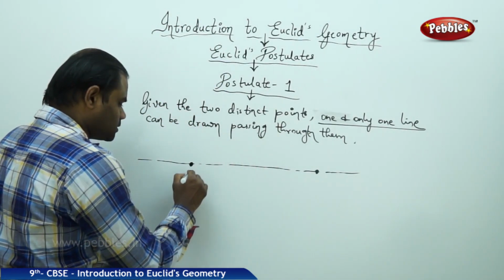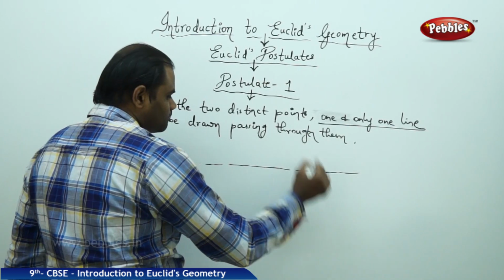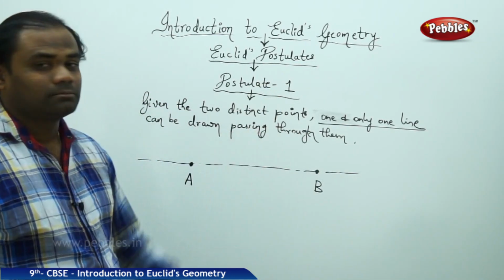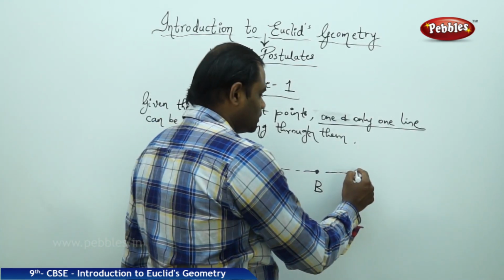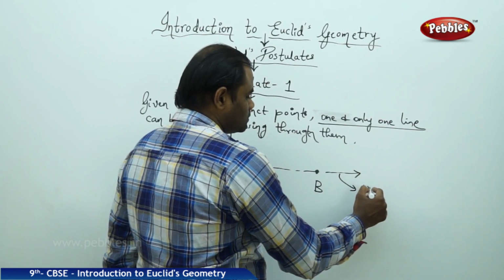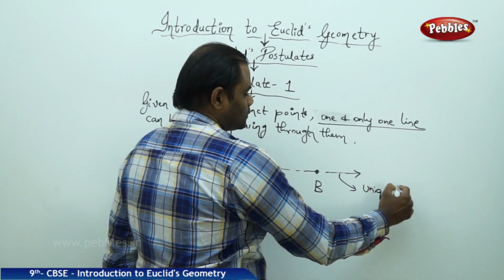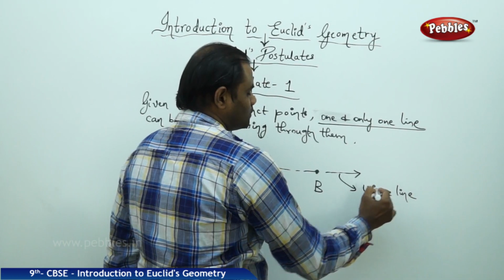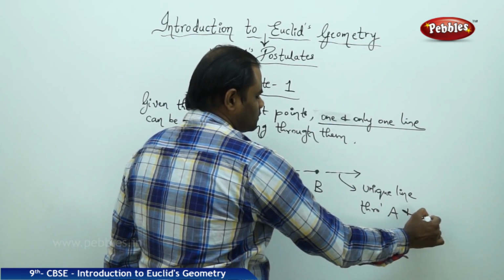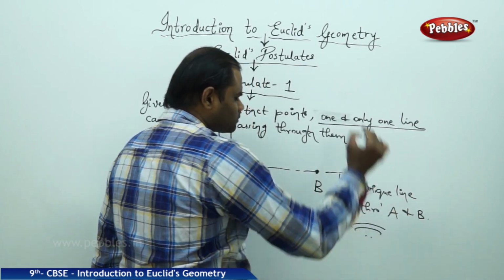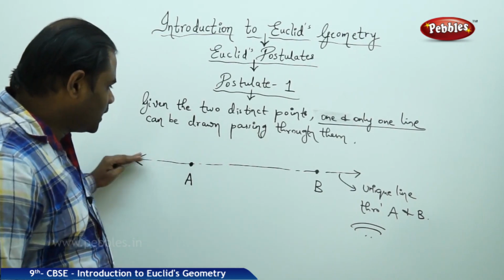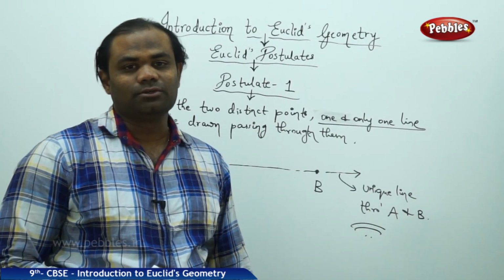Given the 2 distinct points A and B, there's only one and unique line which can pass through them. According to postulate number 1, this is called the unique line through A and B. So the line which I draw through A and B is the unique line.